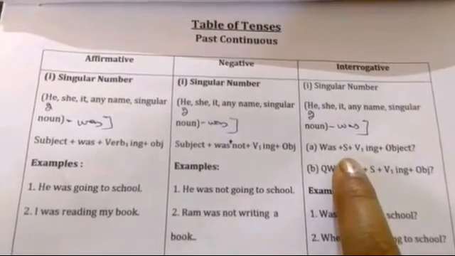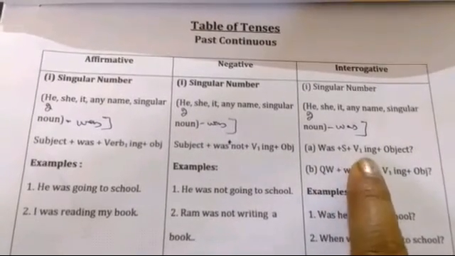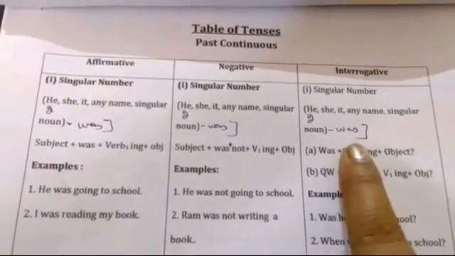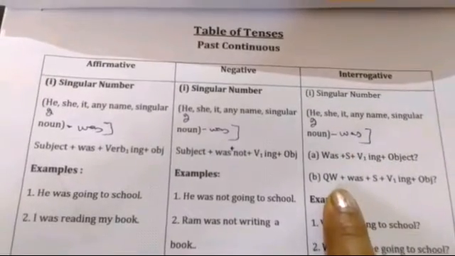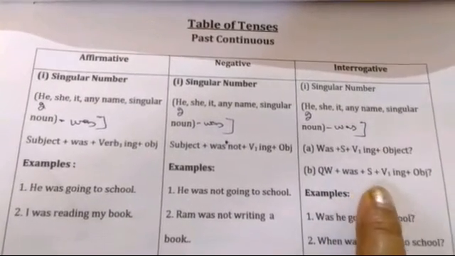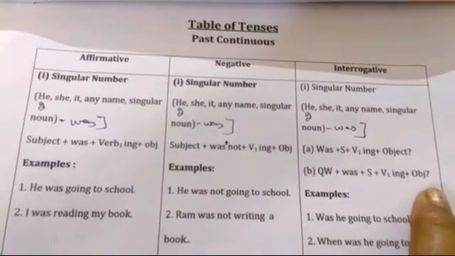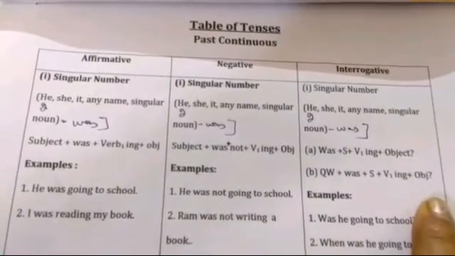So we use was before the subject in yes-no answer type question, and then question word, and then was, subject and V first plus ing and object and then question mark.